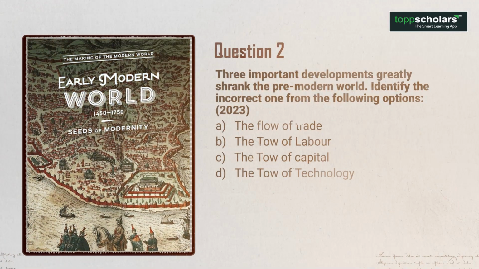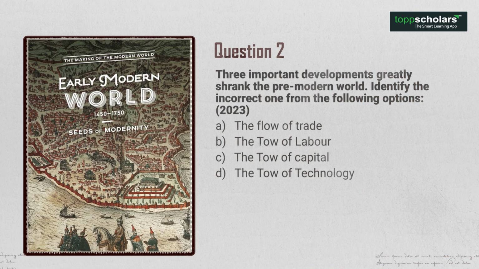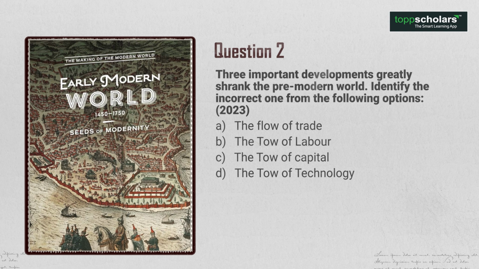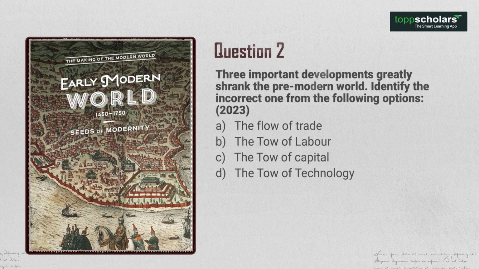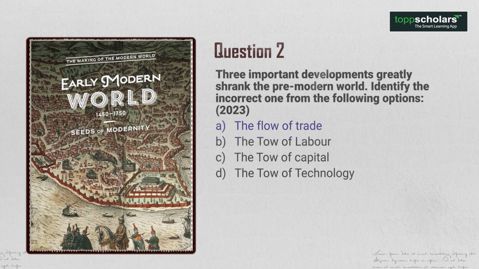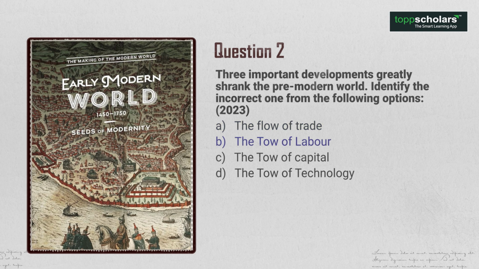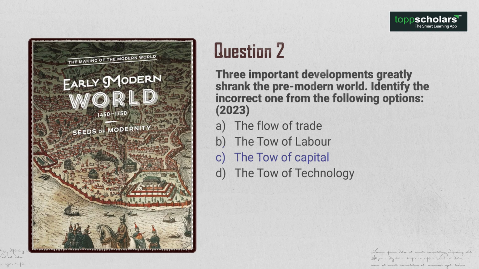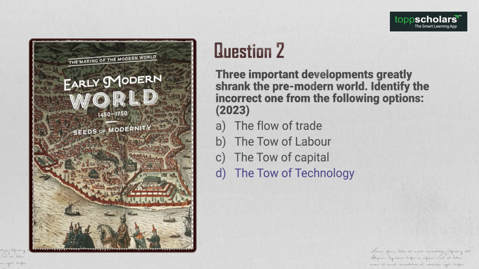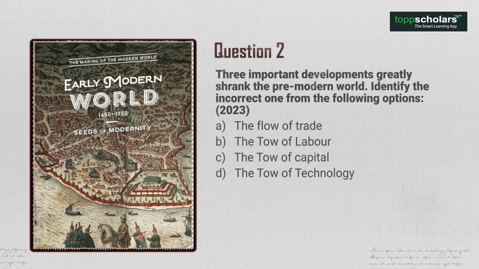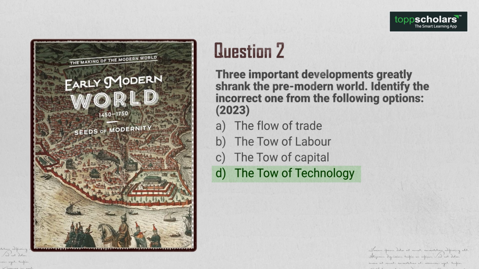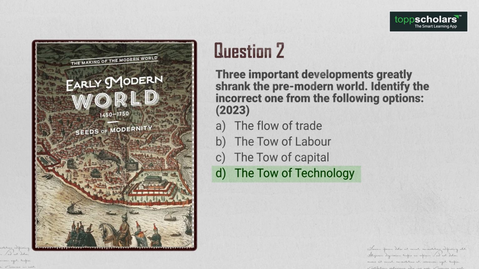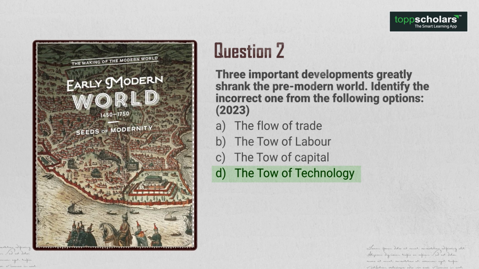Question 2. Three important developments greatly shrank the pre-modern world. Identify the incorrect one from the following options. 2023. A. The flow of trade. B. The flow of labor. C. The flow of capital. D. The flow of technology. The answer is option D. In the pre-modern world, the main factors that connected different regions were the flow of trade, labor and capital.